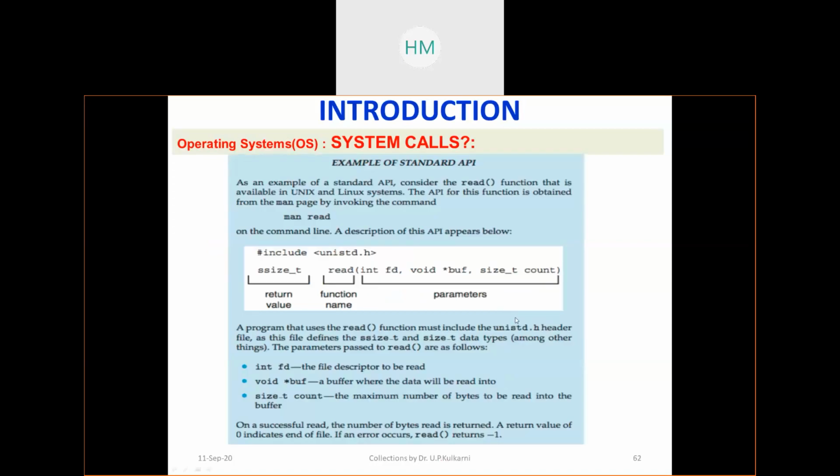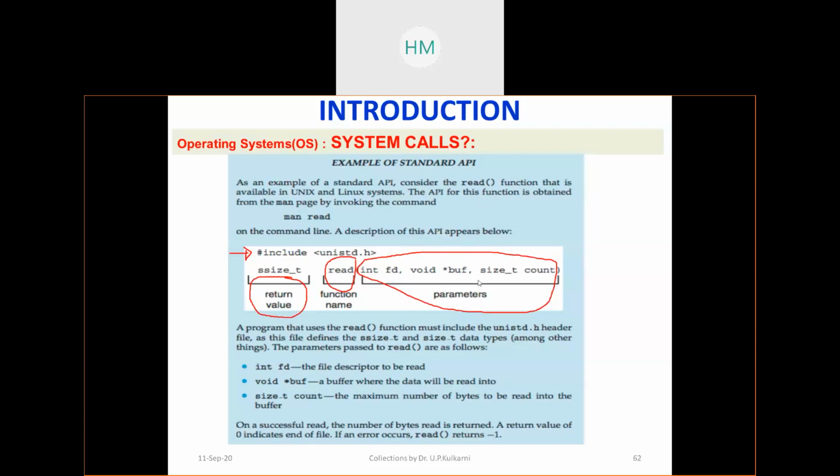Here is something about the details of the system call. Any call that you use, say for example getpid. Now consider in place of read, it's getpid. It has its own include files where exactly that system call is being defined. Then it has its own parameters. Every system call has its own parameters. Then every system call has its own return value, right? So you need to understand all these things in order to use a system call.